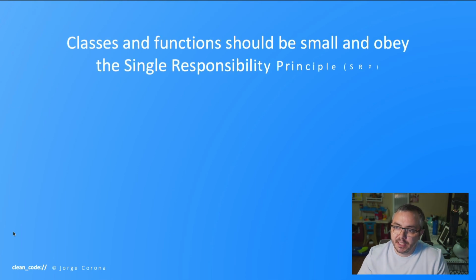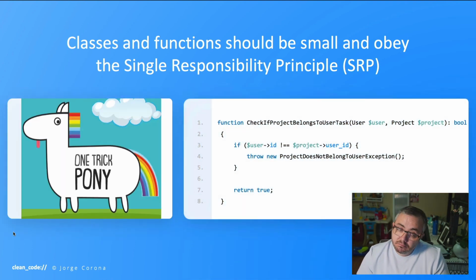The last thing I want to say is classes and functions should be small and obey the single responsibility principle. Well, what is that? What does that mean? Functions are one-trick ponies. They have a maximum of 4 arguments. In this example of this function, it does one thing and it's done. It could do more, but you see that it's throwing an error, and that's another function.